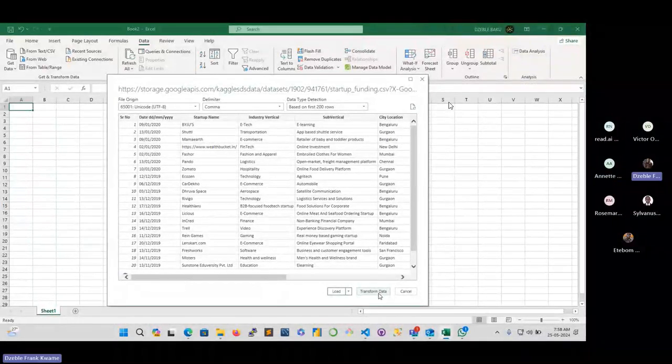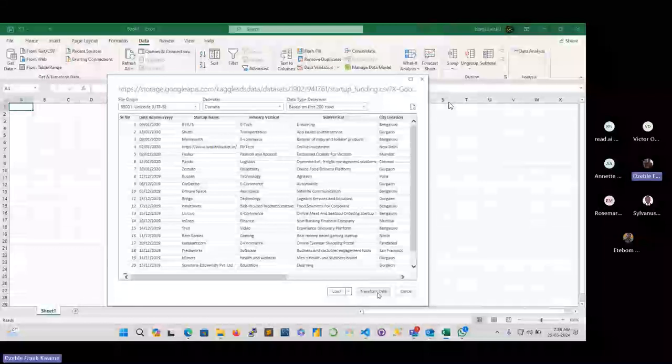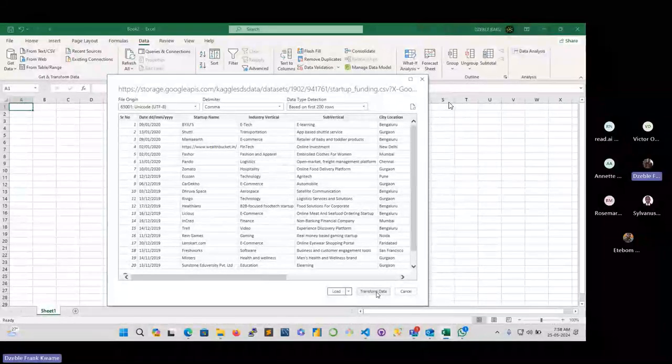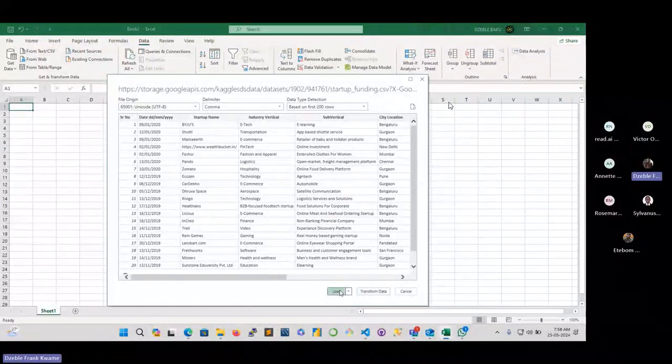Okay. So for me, I don't want to transform anything since we are just demoing something. So I'll just go to load straight.